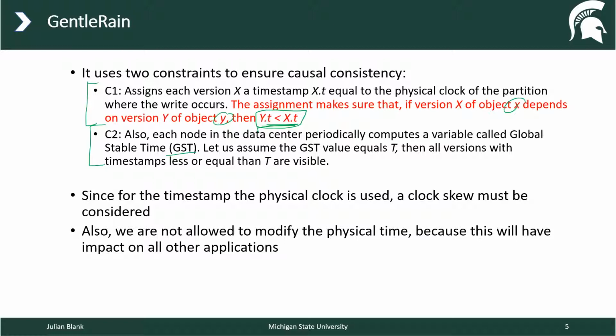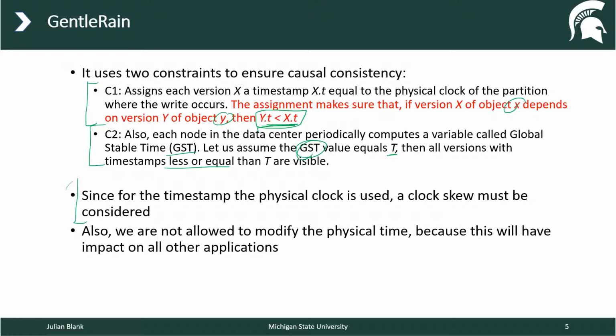And let's assume the GST value is equal to t, then all versions that do have a timestamp less than or equal to t are visible. So the GST only defines if something is visible or not. We also have an exception, which is the local visibility, but in general, this makes updates visible.